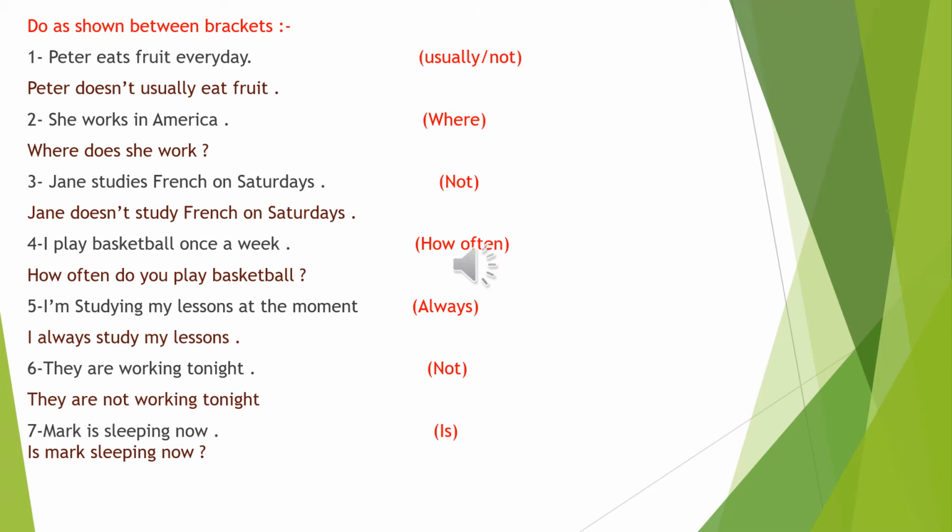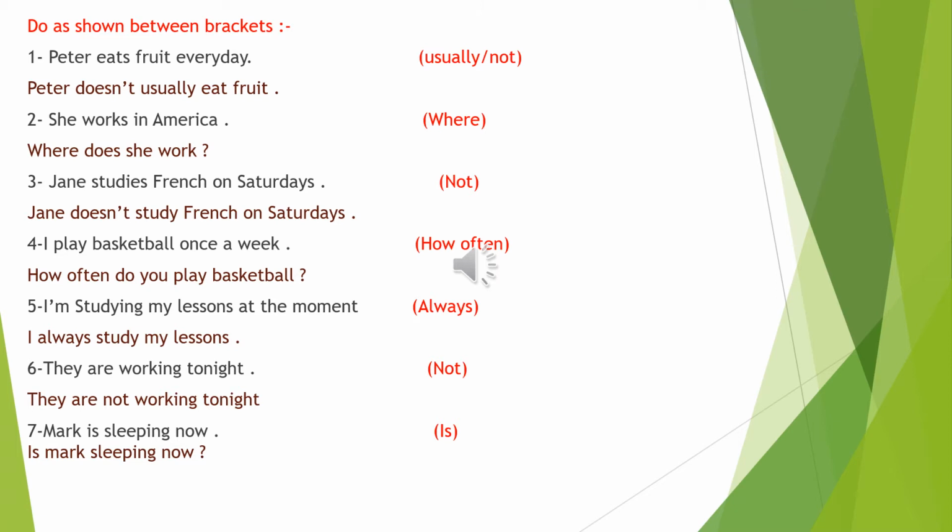Focus, my dear students, that after the auxiliary does, we have to write the verb in the base form, meaning in the infinitive form. And remember, S, E-S or I-E-S run away after the auxiliary does. Okay, my dear students? So we have to cancel the S. And pay attention to the word usually. Here it comes before the main verb eat. Okay, my dear students? Now let's move to number 2.